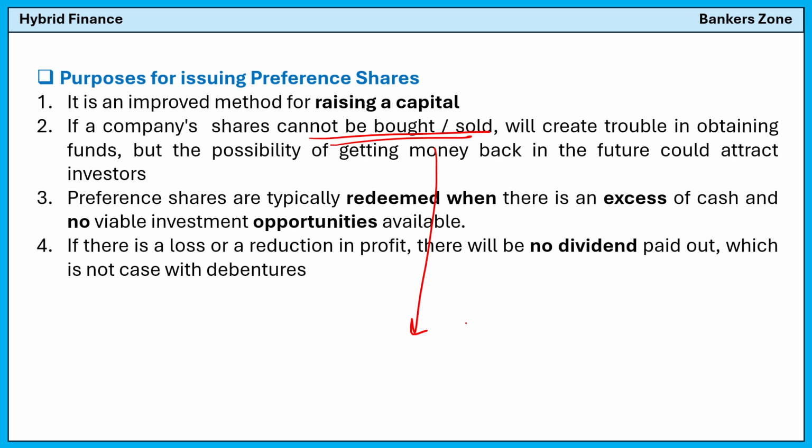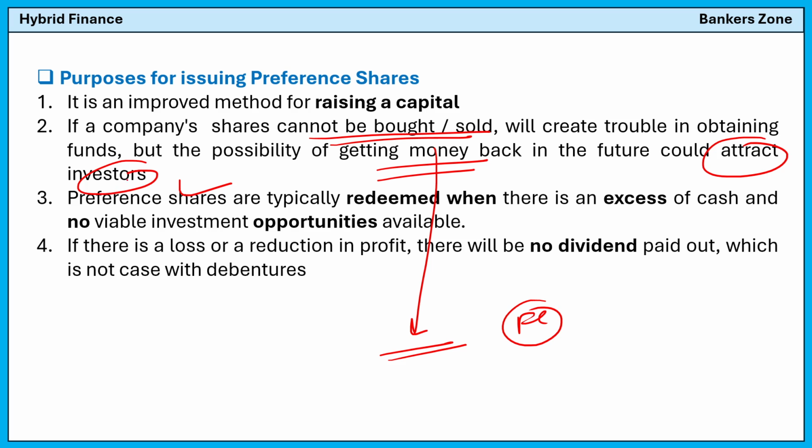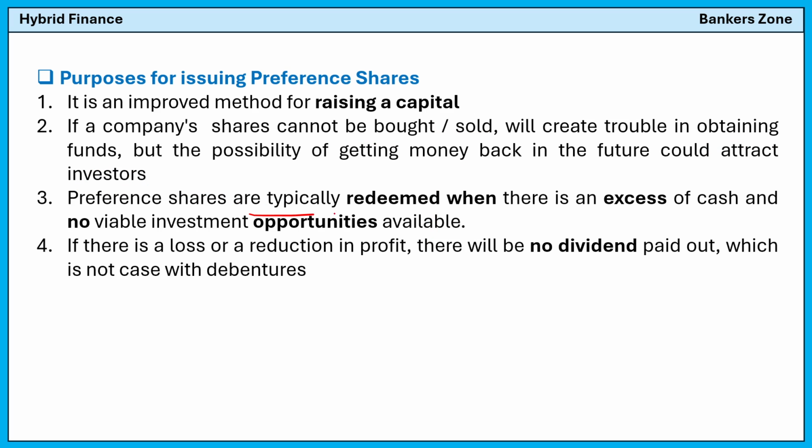So then it is not available to buy also, right? So in such cases, there is trouble getting funds for the company, but the possibility of getting money back in the future will attract the investors. How? See, issuing the preference share will guarantee more return in the future, so the investor will get attracted. Preference shares are typically redeemed when there is excess cash and no viable investment opportunities are available.